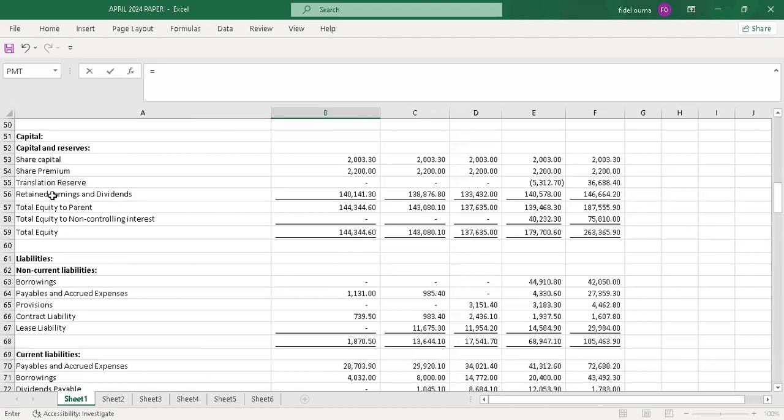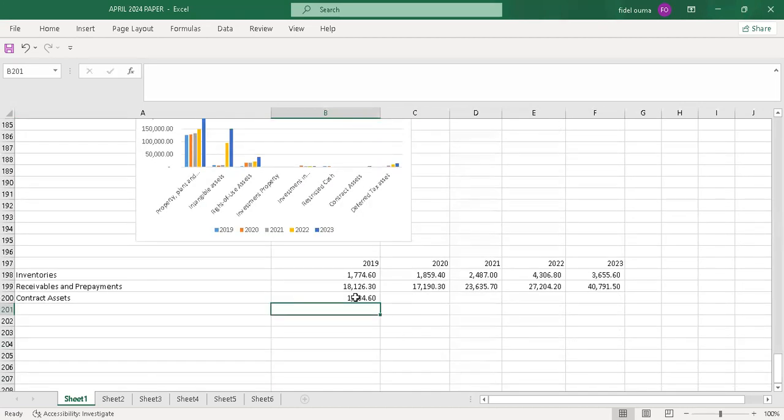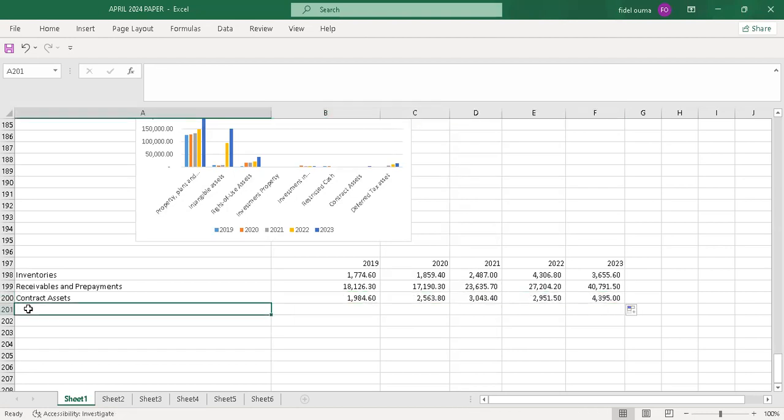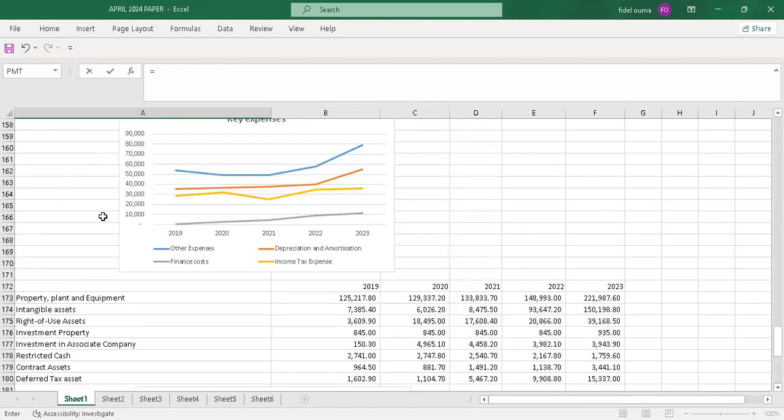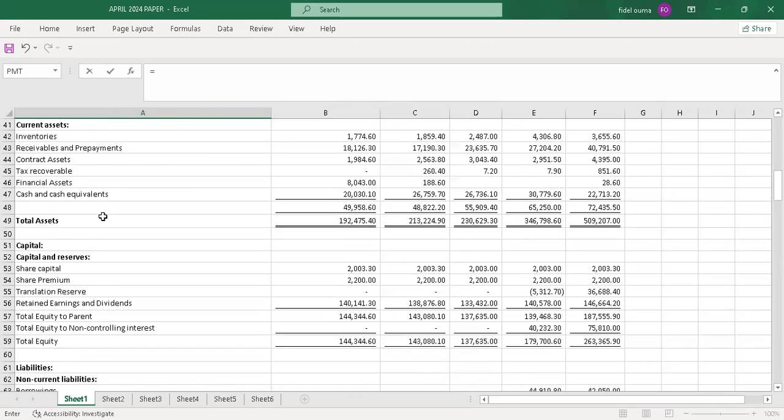I'll pick this and I drag. And then I'll go to the next item under current assets, which is tax recoverable.